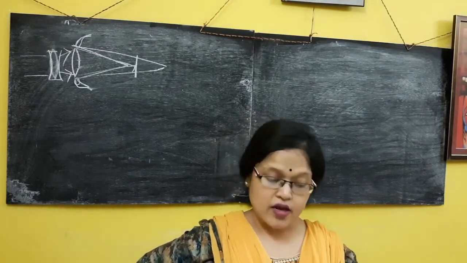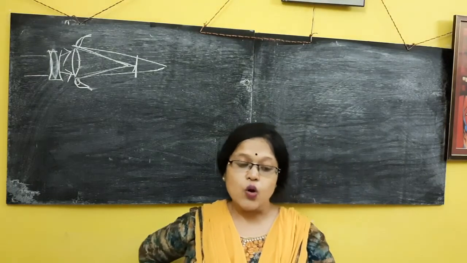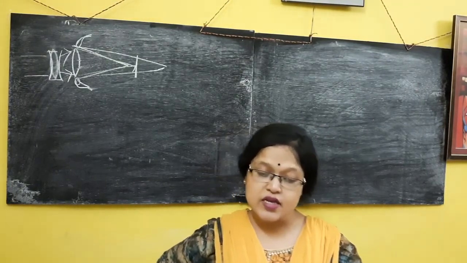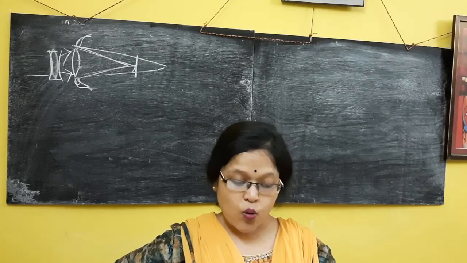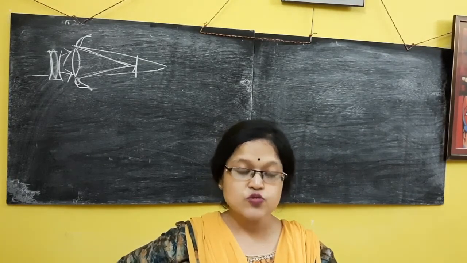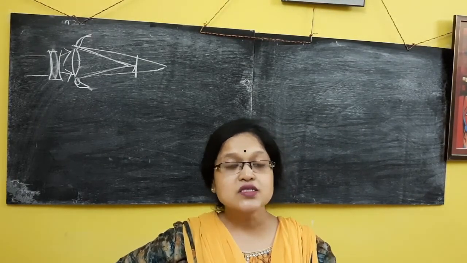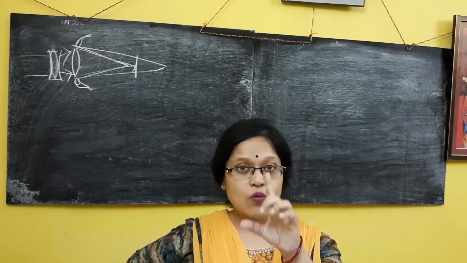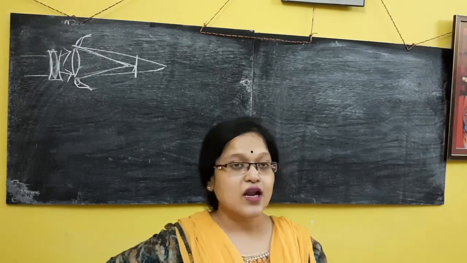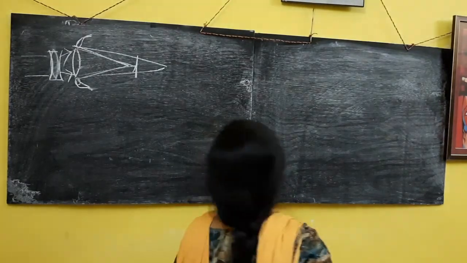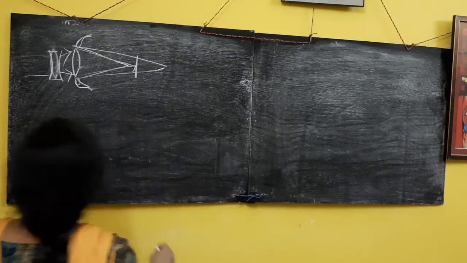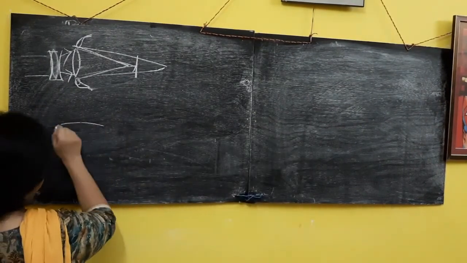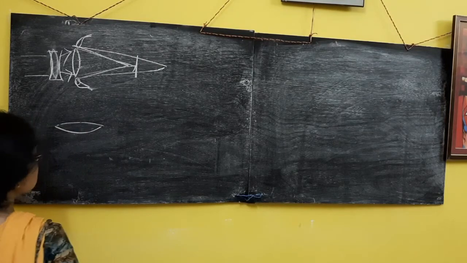so the leaf looks green. The next question: when a convex lens forms an image of the sun, what will be the position of the image with respect to the lens? A magnifying glass is also one type of convex lens. So if you have a convex lens, and sunlight comes from the sun,